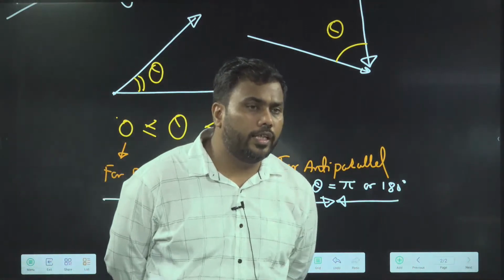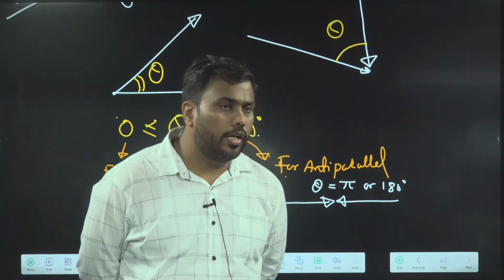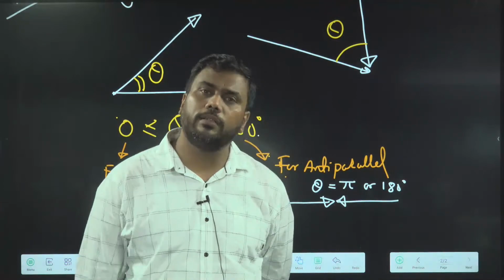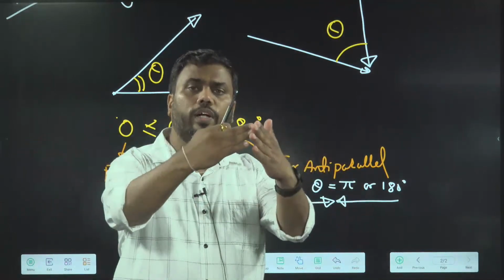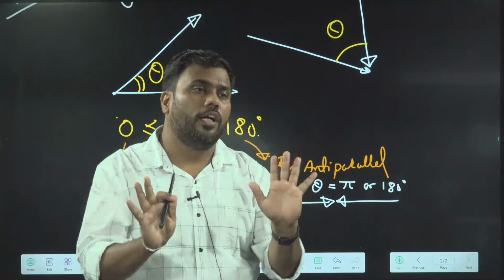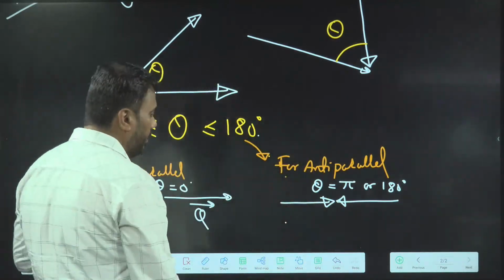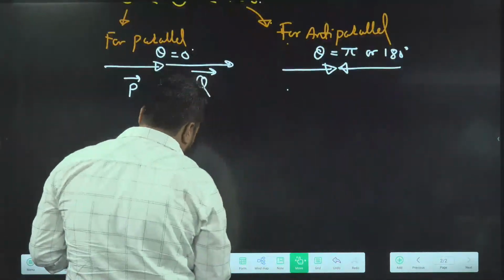But the angle between tail and tail or head and head, both are same. Durga Prasad, both are same. Either you arrange two vectors head by head or tail by tail, you get the same angle. Okay, so let me give you one question then.